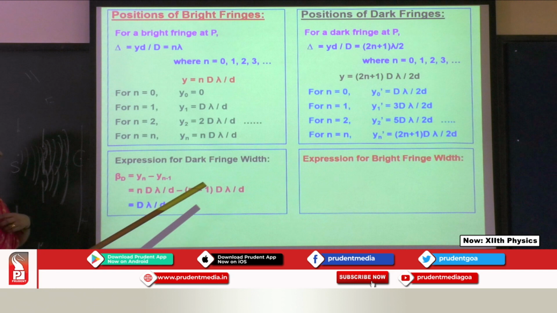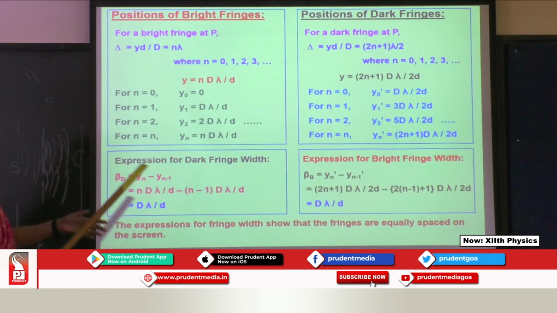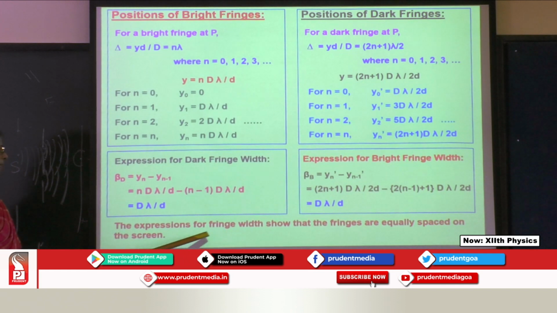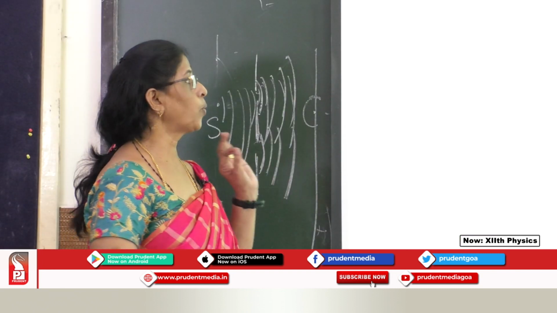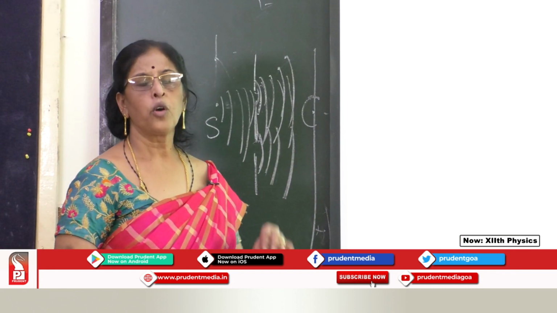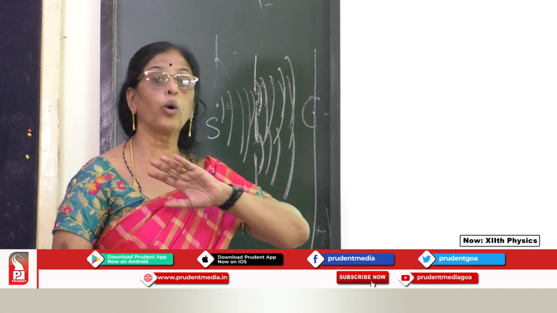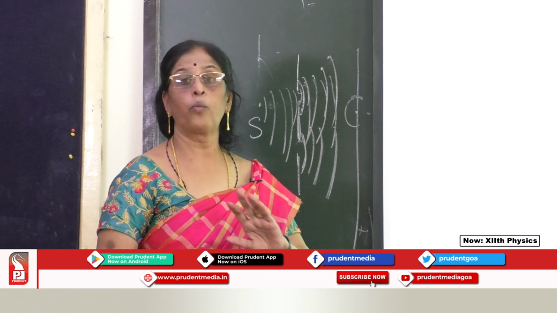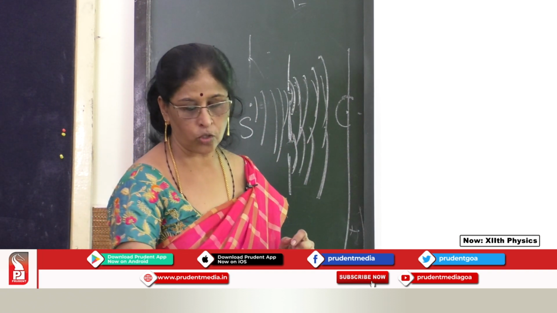Okay. So expression for a bright fringe width over here, the same thing which I explained over there. Here, this is for a dark fringe and the bright fringe over there. The expressions for fringe width show that the fringes are equally spaced. And what is the main quality of the interference is that whether you take the first fringe or you take the 100th fringe, all will have the same intensity. The intensity of the fringes will not decrease. It is the same. So it has maximum intensity throughout.